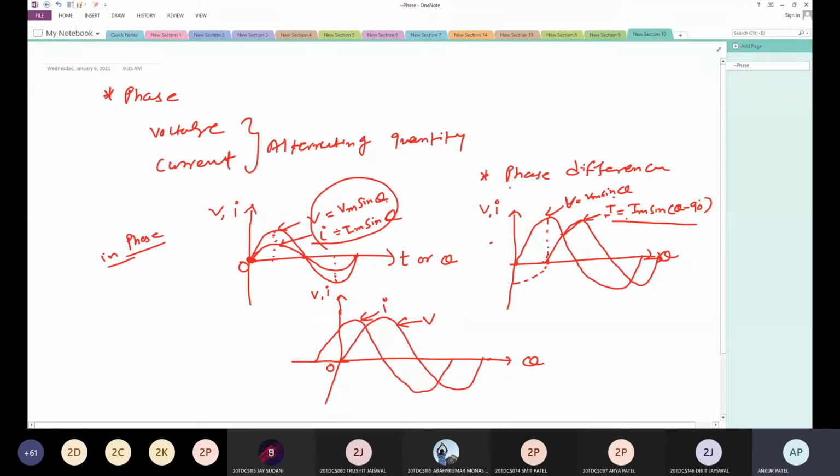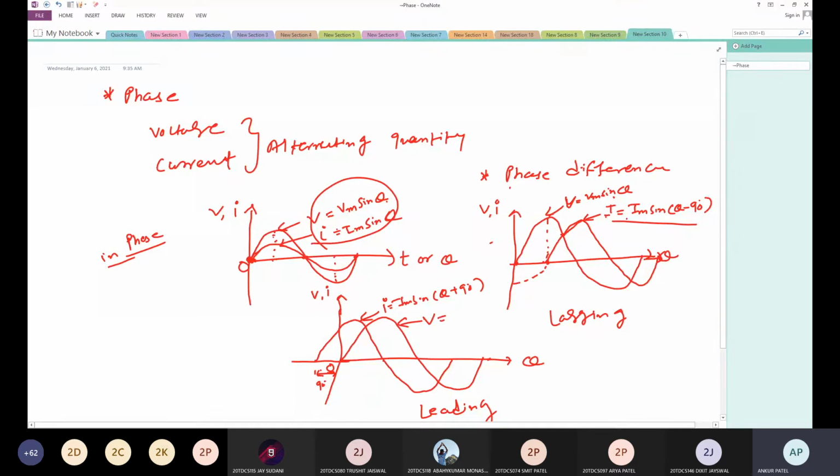Now this is lagging, this is leading. So what I can say here, V equal to... current is leading. So the equation of current is I equal to Im sin(theta plus pi by 2). Suppose I'm saying this is 90, okay? So I equal to Im sin(theta plus 90), okay?